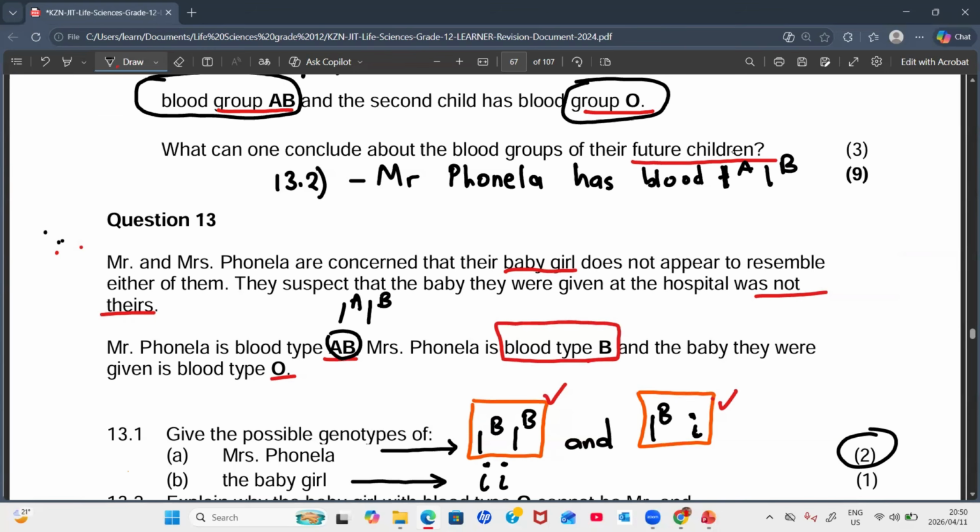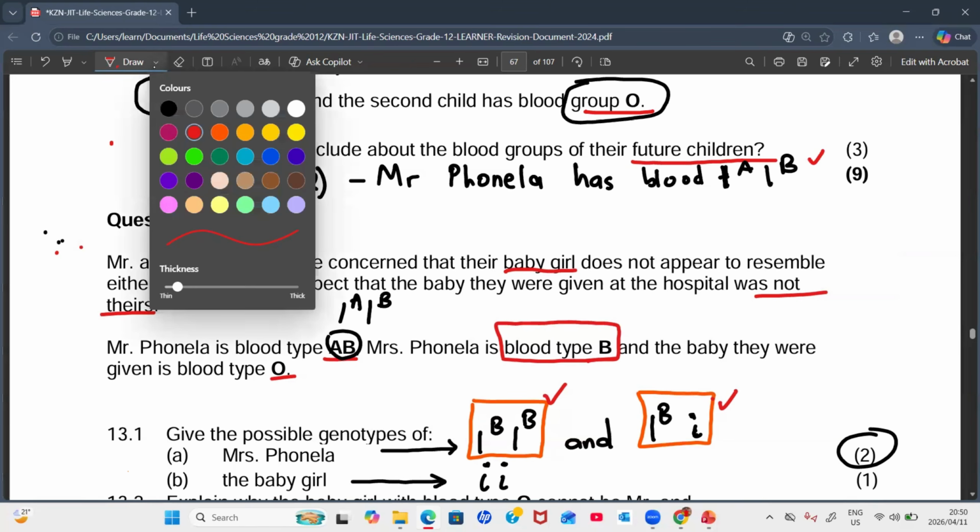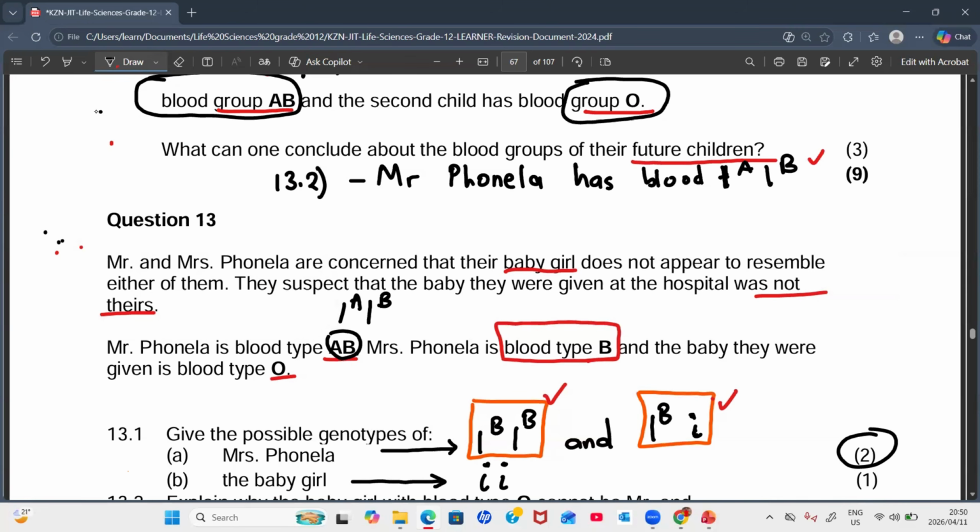Yes, Rolly? So I think it's because sure, the mother has one allele that can make a blood type O, but the other parent doesn't have. So there's no way we can have a blood type O. Exactly. So now you talk about the baby girl first to say that